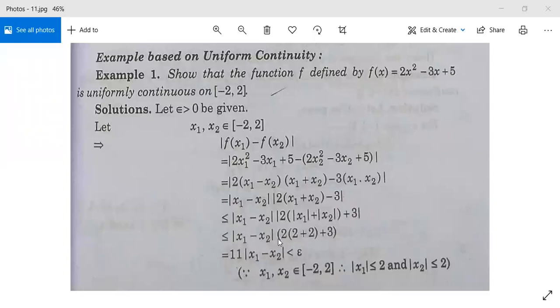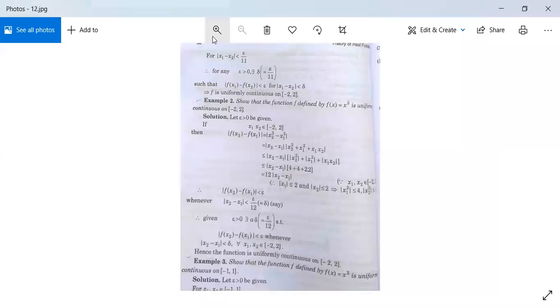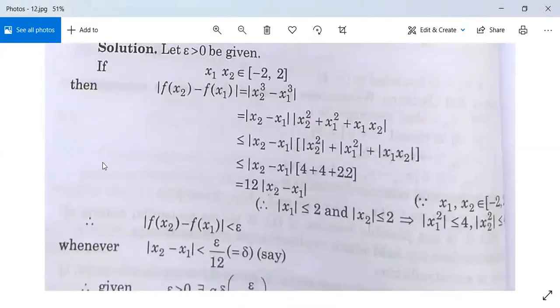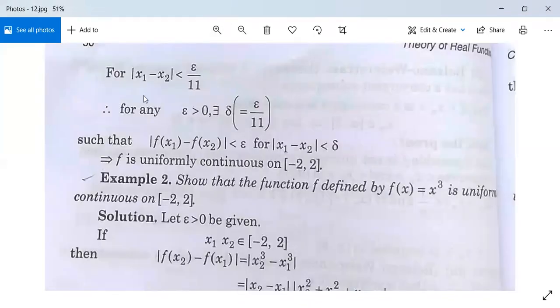It is less than or equal to mod x1 minus x2 into 2 mod x1 is less than 2, mod x2 is less than 2, plus 3. तो यहाँ से x1 x2 इसमें है तो modulus of this will be less than 2. So 2 plus 2 is 4, 4 to 8 plus 3 is 11. It means it is equal to 11 times modulus x1 minus x2. It is less than epsilon. So when it is less than epsilon, therefore modulus x1 minus x2 is less than epsilon by 11.